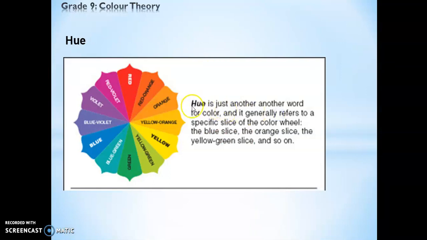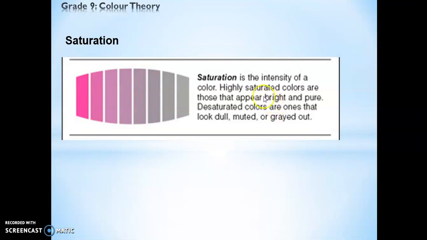What is hue? Hue is another word for color. So you can say red color or red hue. Saturation is the intensity of a color.